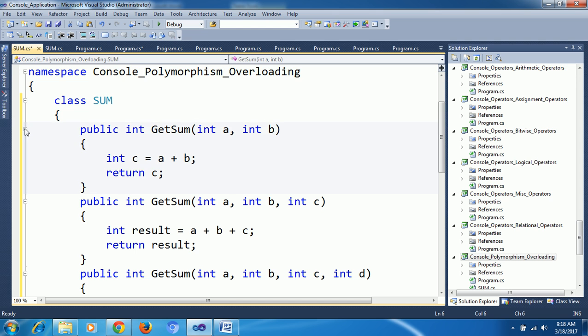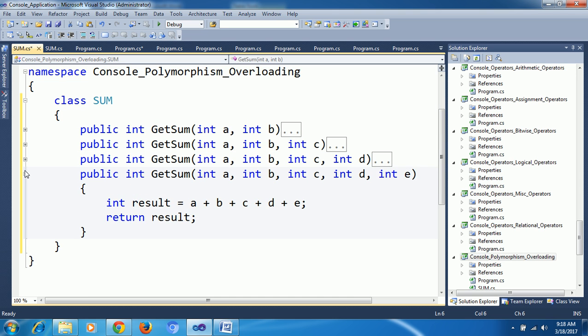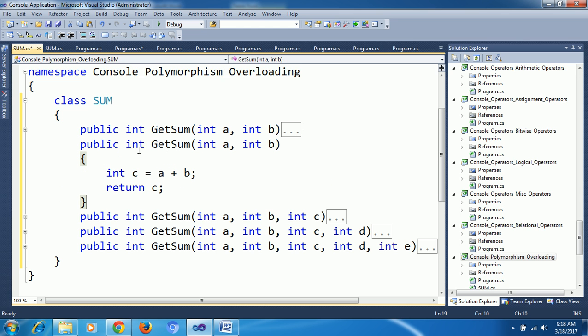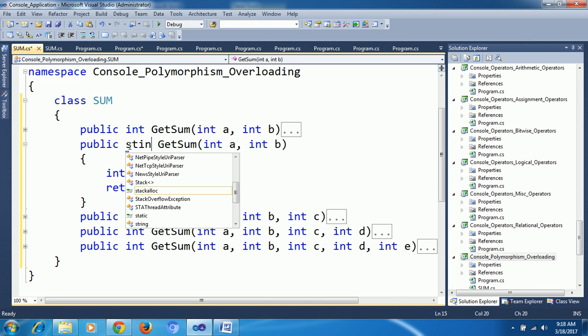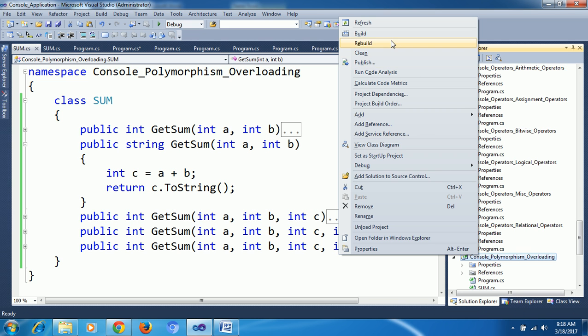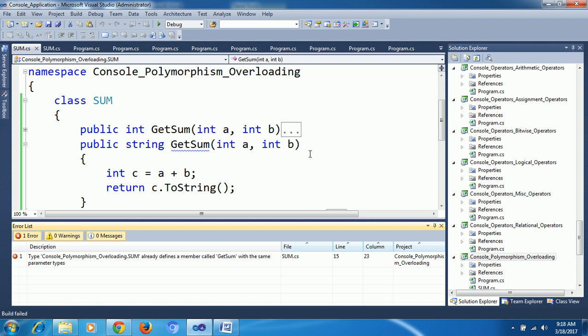See here, get sum with two parameters, int a, int b, and like this three parameters, four parameters. What I told sometime, just observe it. Same thing I said here. I am returning something, string. Now I return dot ToString. Now when I compile, it says the get sum method already has the same number of parameters for this method.